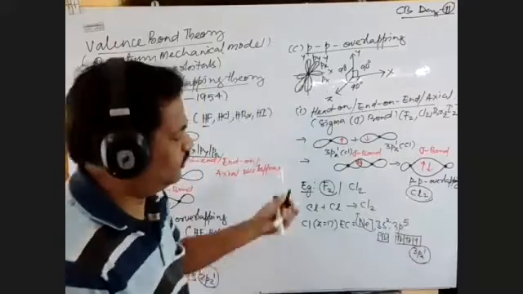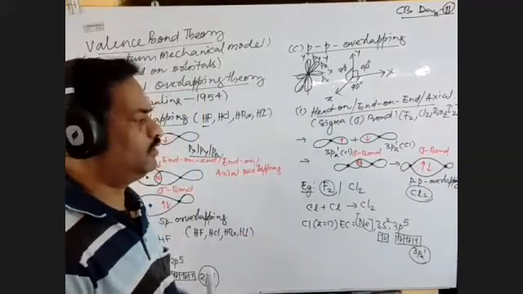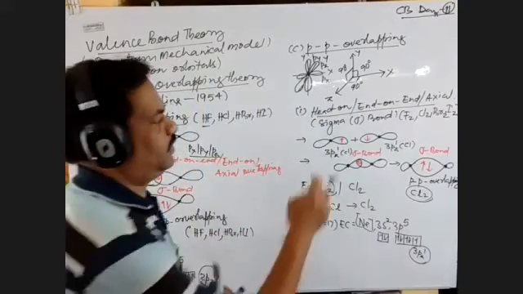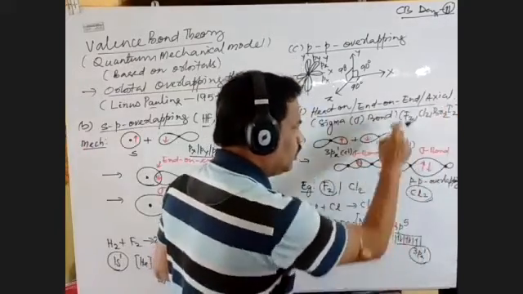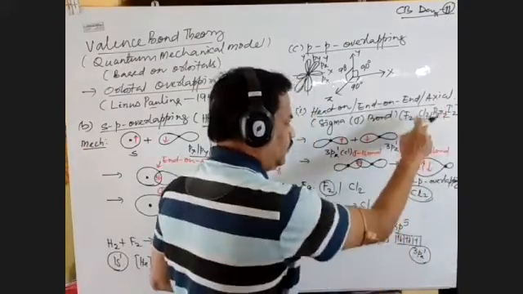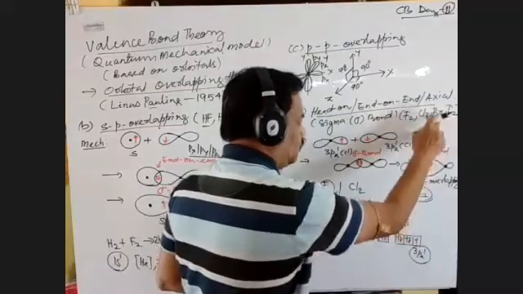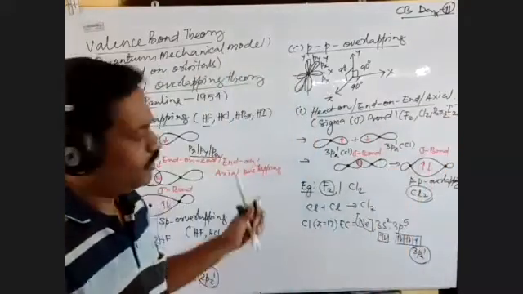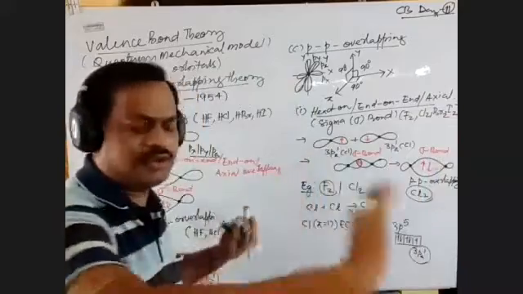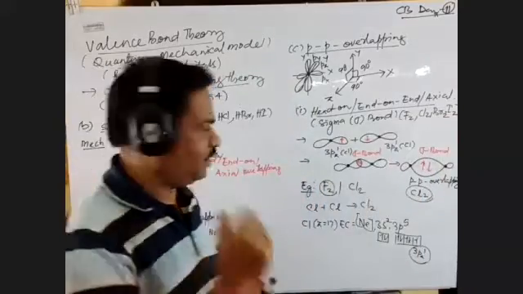The other halogen molecules also form in the same way. Fluorine has 2pz, chlorine has 3pz, bromine has 4pz, and iodine has 5pz. The mechanism is the same, everything is the same.